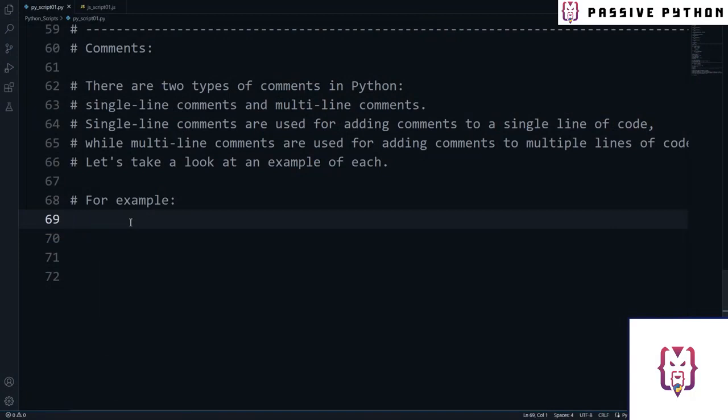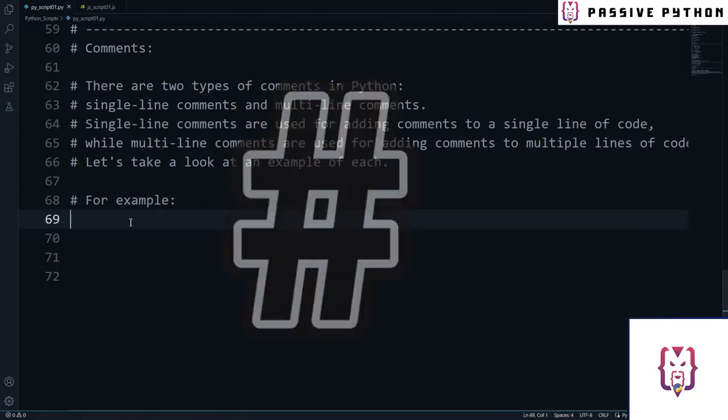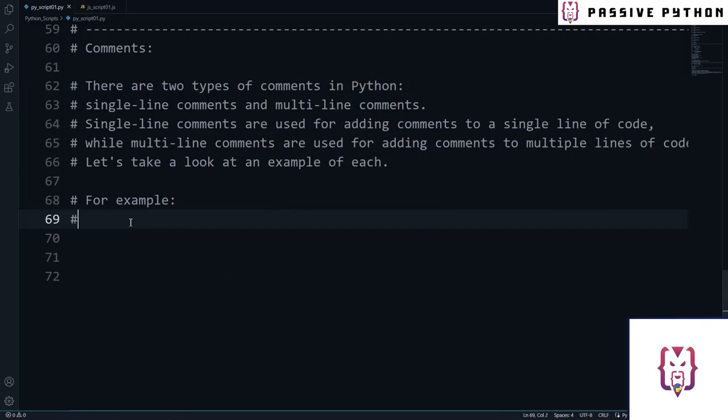Firstly, let's talk about the syntax for comments in Python. A comment in Python starts with a hash symbol, followed by the text you want to add as a comment. For example, hashtag, this is a comment.